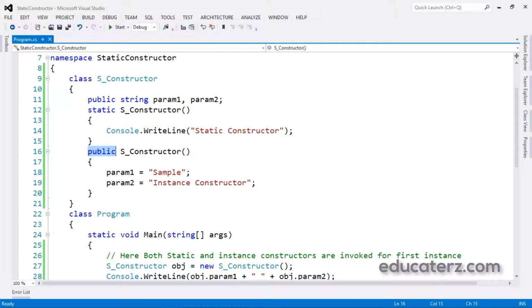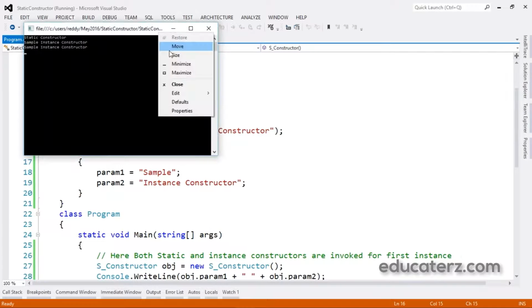When we declare a constructor as static, it will be invoked only once for any number of instances of the class, during the creation of the first instance of the class or the first reference to a static member in the class. So a static constructor is used to initialize static fields of the class and to write code that needs to be executed only once. If you are not understanding what a static class is, please watch the previous sessions on static classes from educators.com so that you can easily understand what static means.